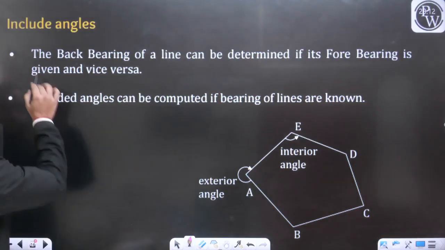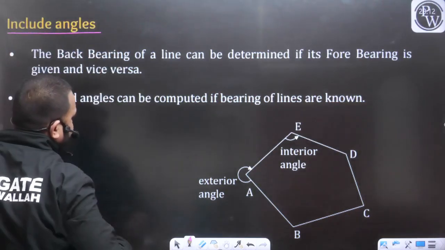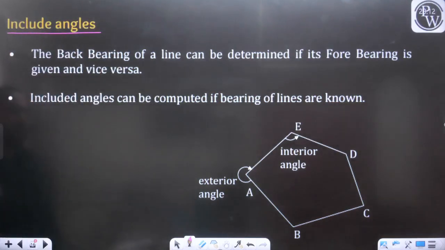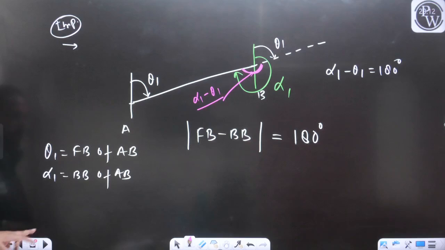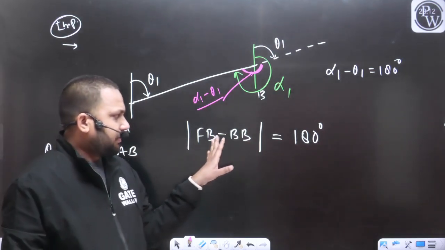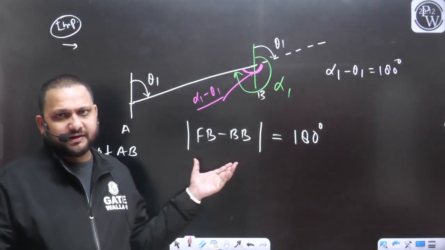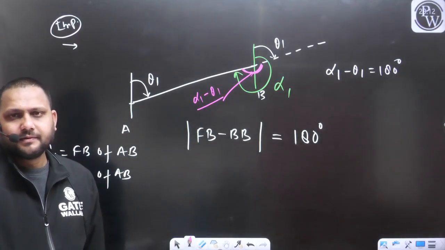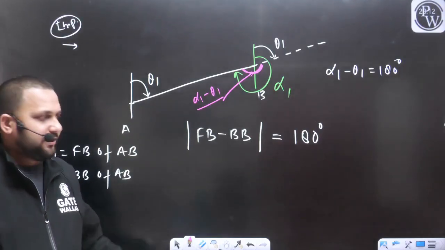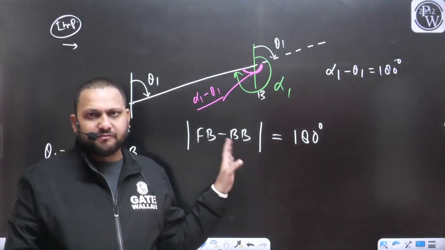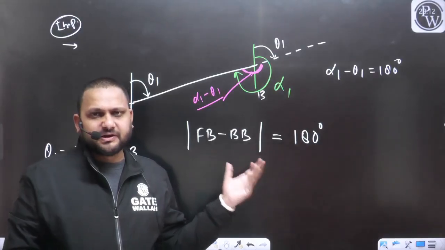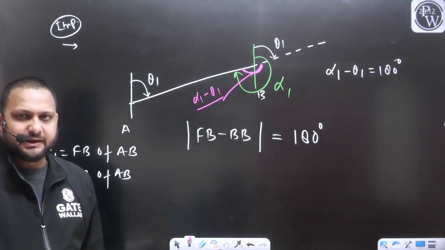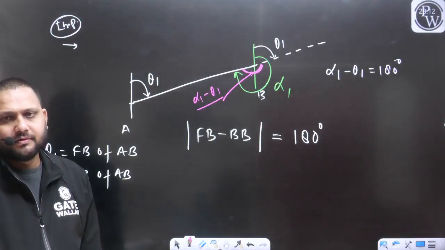So can we conclude the included angle? Yes. The back bearing of a line can be determined if its forebearing is given. So if we know the forebearing, from this relation we can also calculate the back bearing of the line. And if we know the back bearing of any line, with the help of this relation we can find out the forebearing of the line. Yes or no?